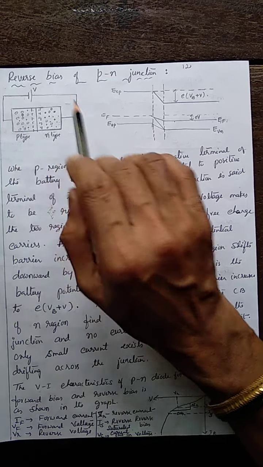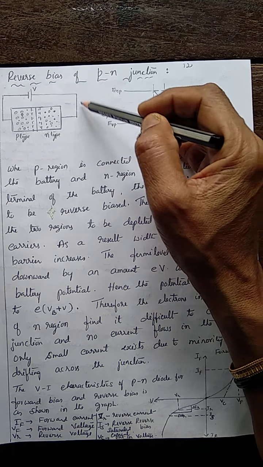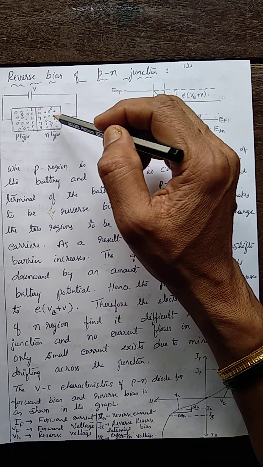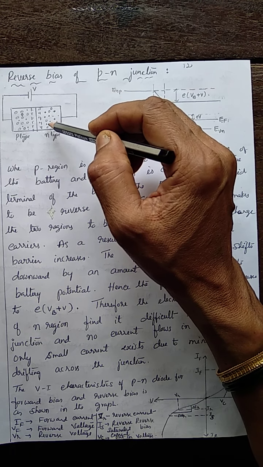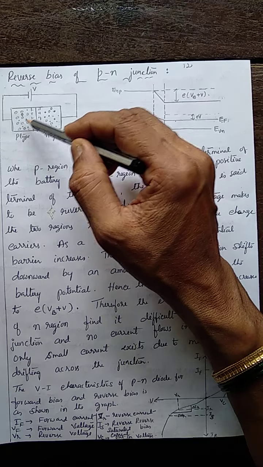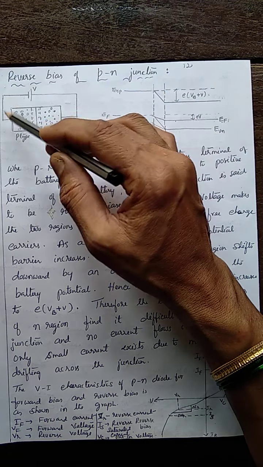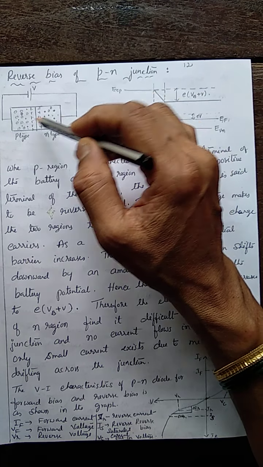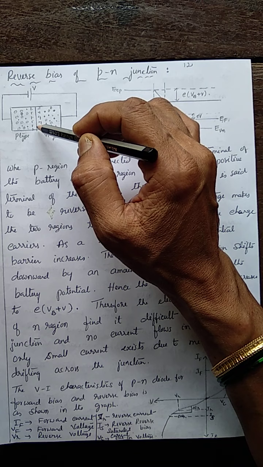So during reverse bias, what happens? The n side connected to positive means the movement of the free charge carriers is again prohibited across the junction. As a result, the whole electron-hole movement is not possible, again prohibited or restricted across this junction.